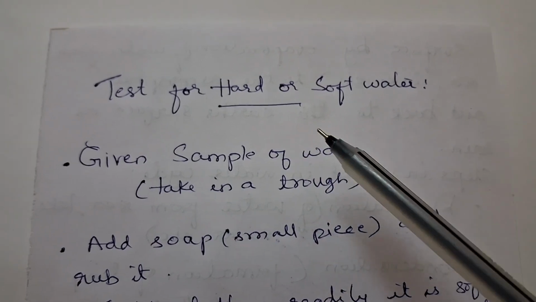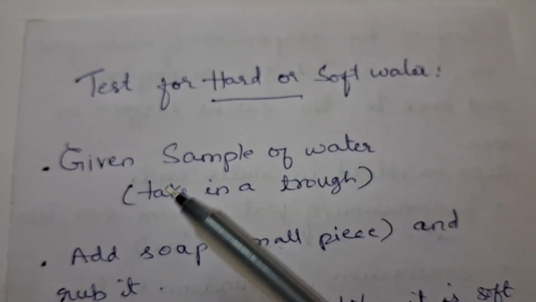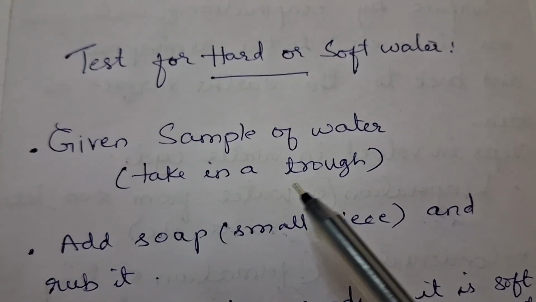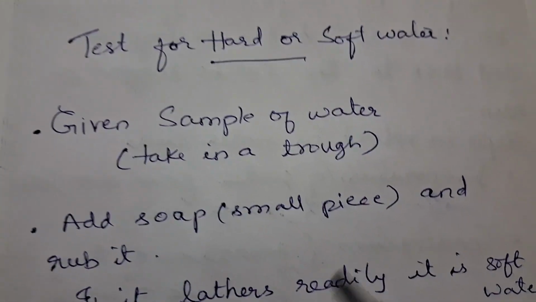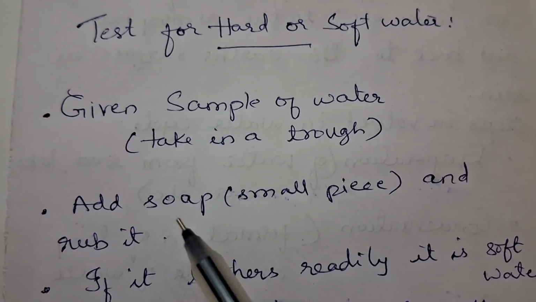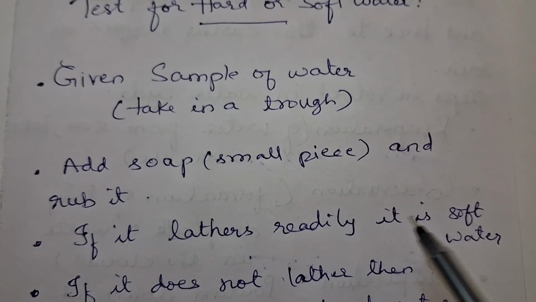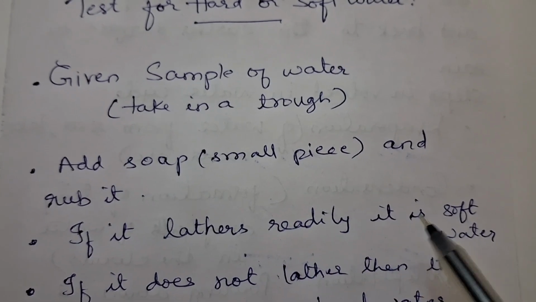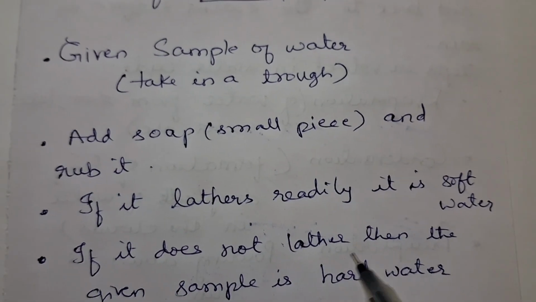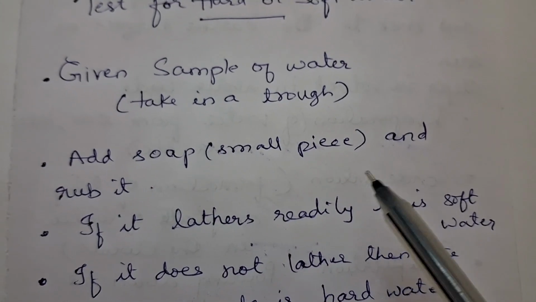Now, an experiment with water is given. How can we test whether it is hard water or soft water? The given sample of water is taken in a trough, a big wide dish called a trough, and a small piece of soap is added and rubbed against the water. If the soap lathers readily in the water, it is soft water. If it doesn't lather, then the given sample is hard water. You are supposed to add soap, not detergent.